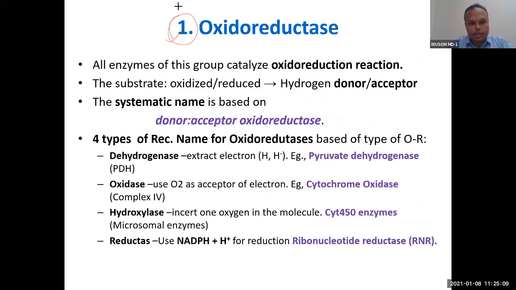So you can see this. This is donor, acceptor. How do you name? Donor and acceptor, and then oxidoreductase. Oxidoreductase is given number 1. The first subclass represents the donor. The third represents the acceptor. And the fourth represents the specific number that is given to the particular enzyme in that group.